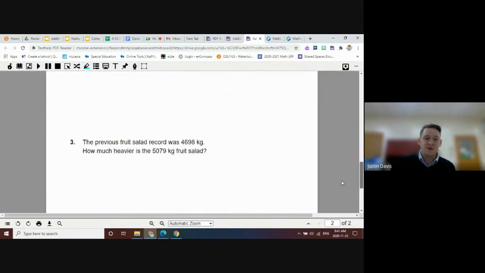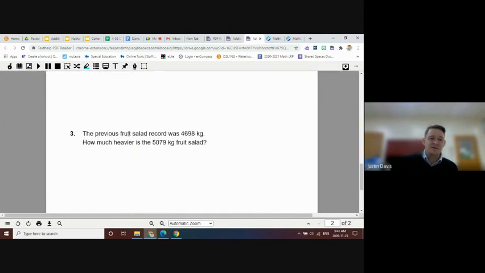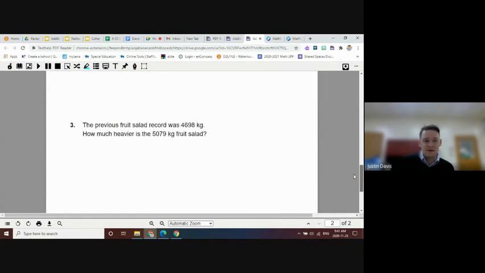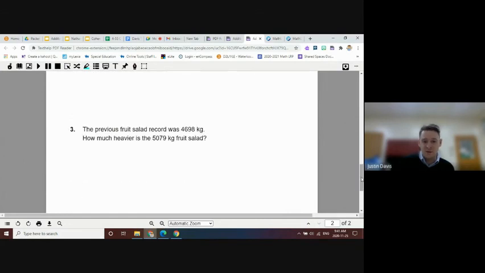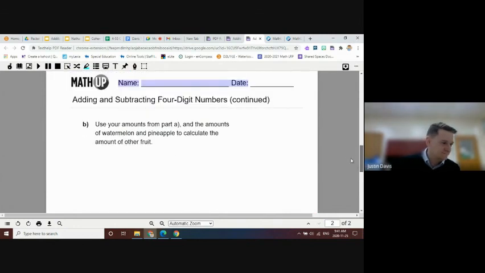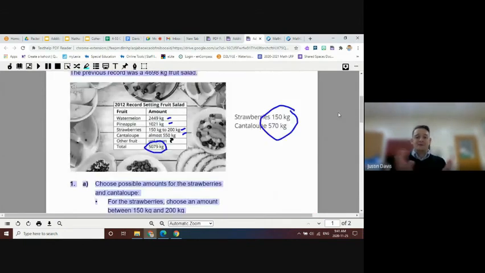There is a third question, and that is the previous fruit salad record was 4,698 kilograms. How much heavier is the 5,079 kilogram fruit salad? So this is another question you could work on. If you get stuck on this one here, 1B, then you can skip down to question 3. And I do know, I get it. We go from question 1 to question 3. I get it. Not a mistake. Okay, happy mathing. I hope you enjoy your work.